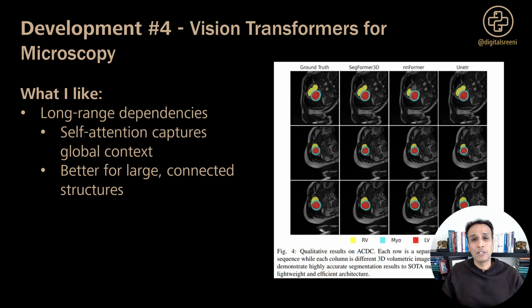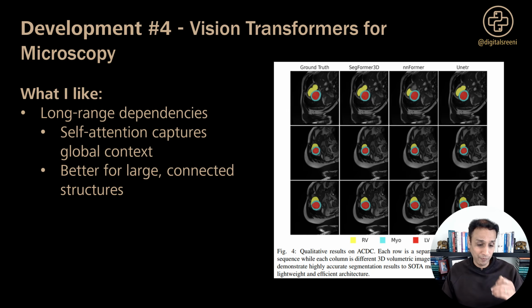Also, why are transformers good, right? For ChatGPT and large language models, why are we using transformers? Because of this long range understanding of the scenario. So vision transformers capture these long range dependencies through self-attention. And why is that important? Again, it gives global context that pure convolutional neural networks, or CNNs, actually miss.